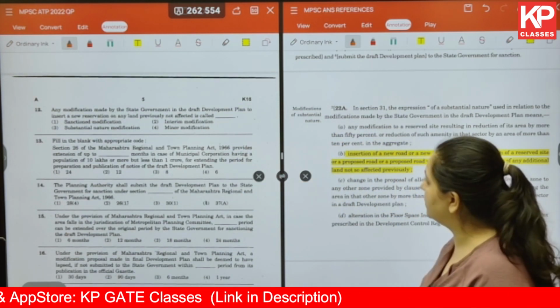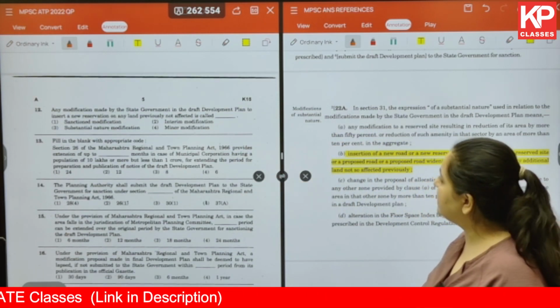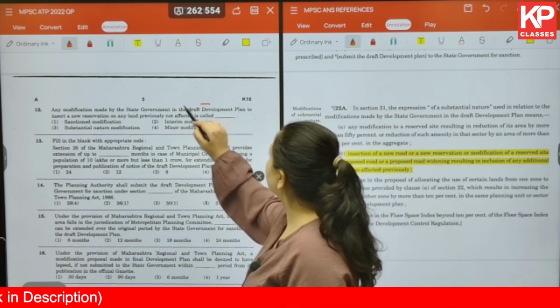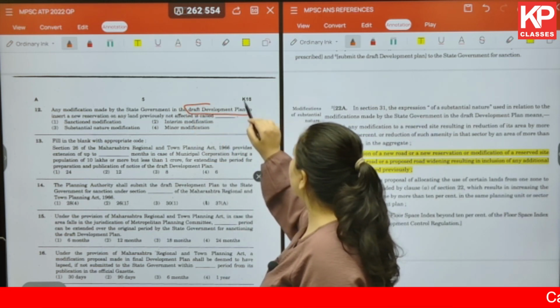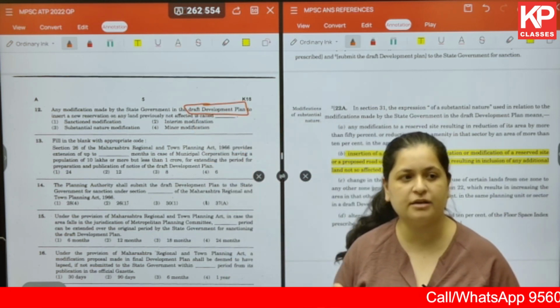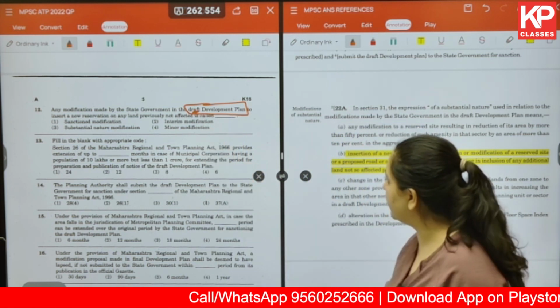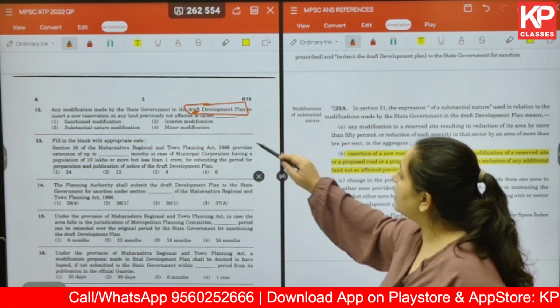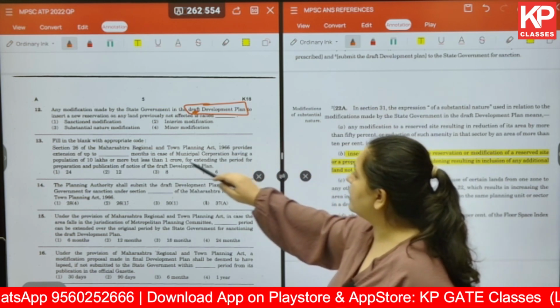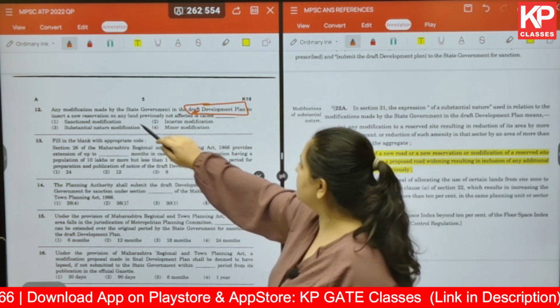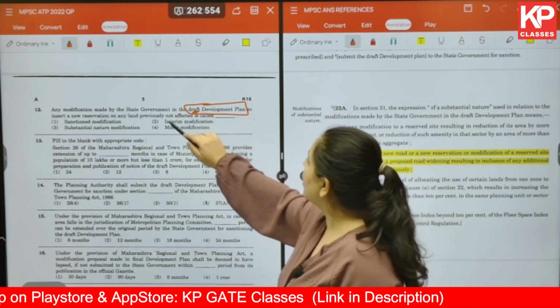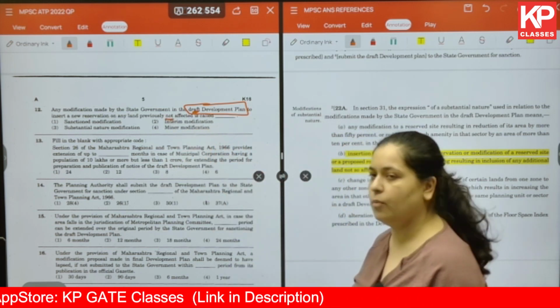Any modification made by the state government in the draft development plan. Now we have moved from the regional plan to the development plan and the draft development plan is in question. Okay. So any modification made by the state government in the draft development plan to insert a new reservation on any land previously not affected is called what?